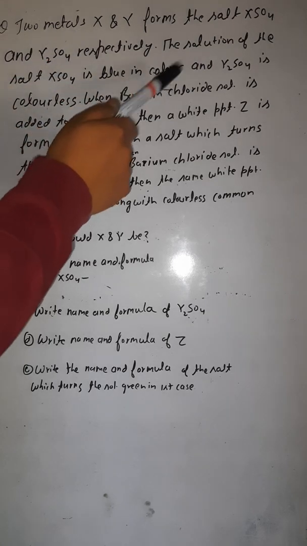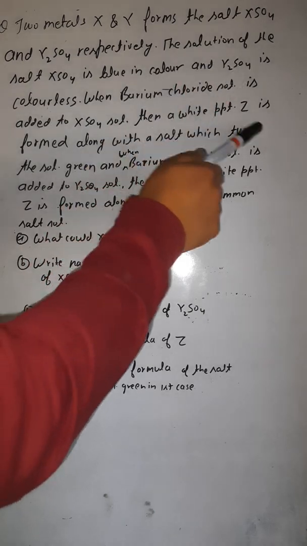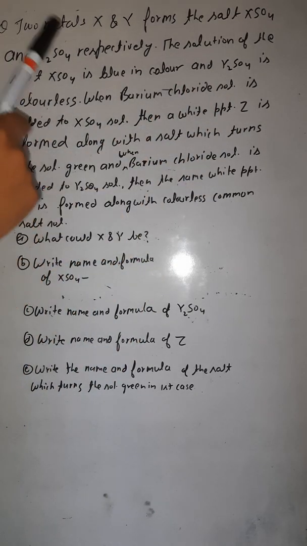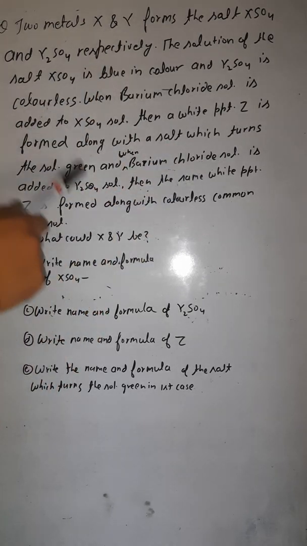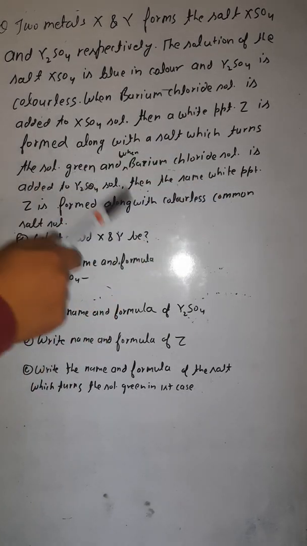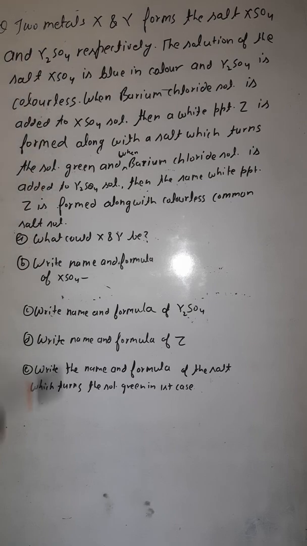When barium chloride solution is added to XSO4, then a white precipitate is formed along with the salt, which turns the solution green. And when barium chloride solution is added to Y2SO4, then the same white precipitate is formed along with colorless common salt. Then, on the basis of this, you have to answer this question.